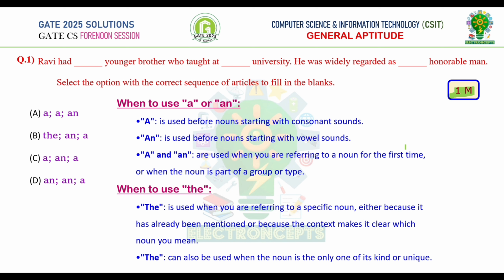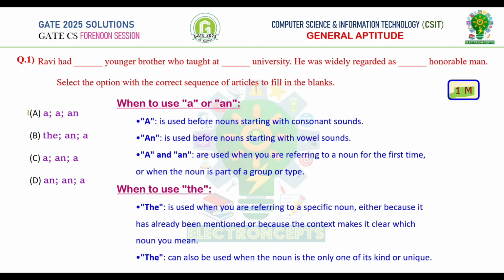We generally know a is used before noun starting with consonant sounds, whereas an is used before noun starting with vowel sounds. A and an are used when you are referring to a noun for the first time, or when the noun is part of a group of type. The article the is used when you are referring to a specific noun either because it has already been mentioned or because the context makes it clear which noun you mean. The can also be used when the noun is unique.